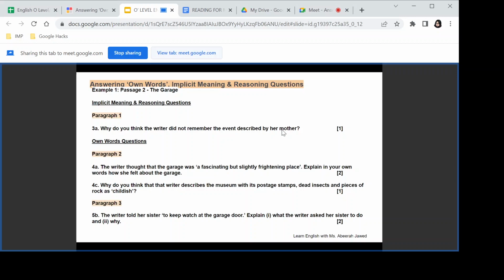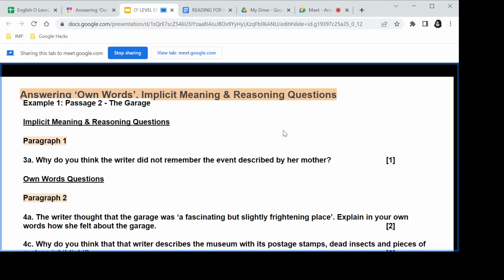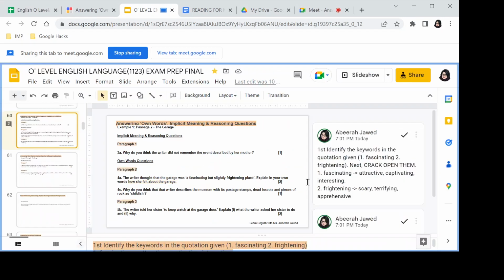All right, so that is why I said let's try to replace the words by writing the synonyms again and again, and this is the only way for you to practice. All right. Frightening could be scary, terrifying, apprehensive, okay, up to some extent. And now I'm going to read the answers from the passage. It's from the mark scheme. It says, but she was drawn, attracted, intrigued, also afraid, scared, apprehensive. One thing, please remember, if you just write here,